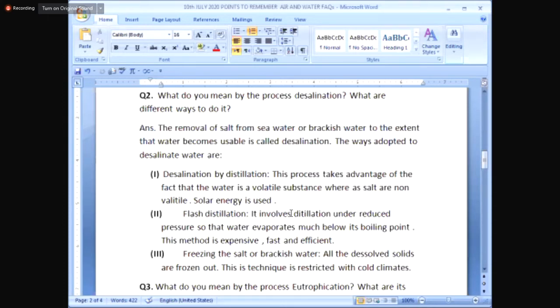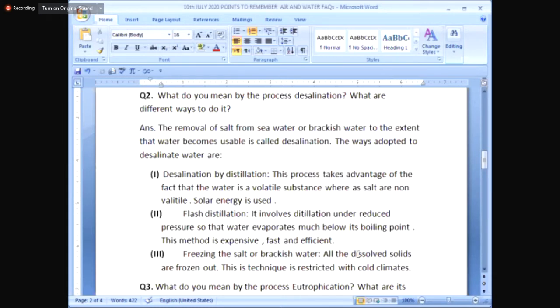The third and simple method is freezing the salt of brackish water. When you do that, all the dissolved solids are frozen out. And this technique is restricted to where the weather is very cold, or the climates are very cold. So my dear students, I have given you a very brief outline of the process of desalination,